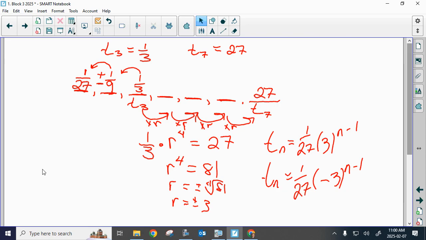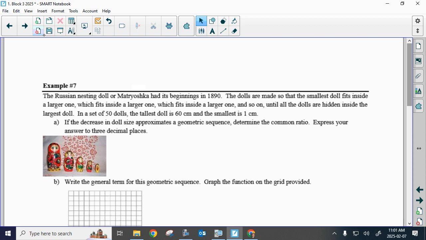Okay, guys, your general term should have been Tn is equal to. Now put your -2 in brackets. Just always set off with a negative number. So -2 times your -3 has to be in brackets, taken to the power of n minus 1. Okay? 54. Okay, now listen to what I'm telling you this time. Okay, so Braden, it should have been negative. Okay, so 54 divided by -2 is -27. Oh yeah. 54 divided by -2 is -27. So when you cube root -27, which you can, that would be -3. Really good at this, guys.